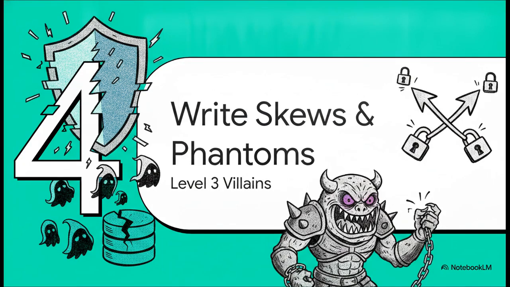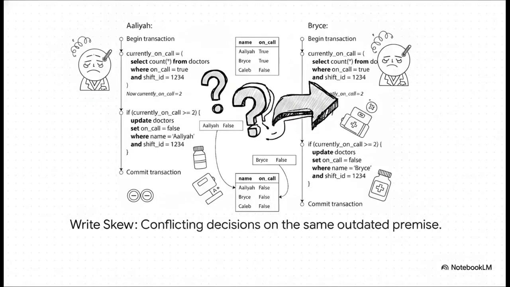Section 4, Write Skews and Phantoms. These are level 3 villains, and they can bypass even our trusty snapshot isolation. This is honestly one of the most fascinating bugs in software engineering, the write skew. Imagine a hospital system where at least one doctor must be on call at all times. Alia and Bryce are both on call, they both suddenly feel sick, and they concurrently hit the button on the app to go off duty.